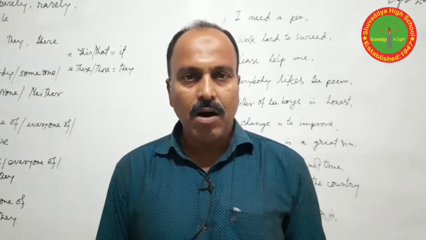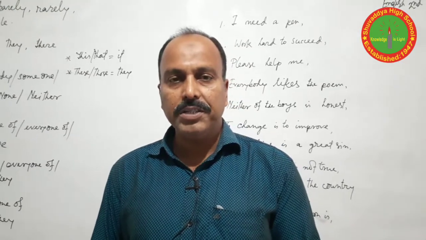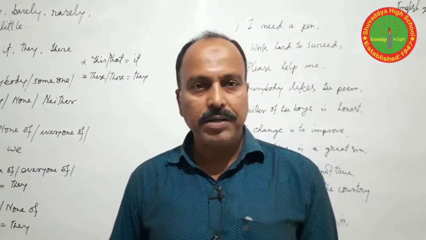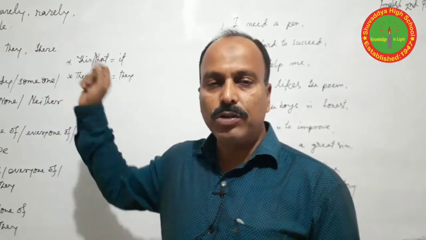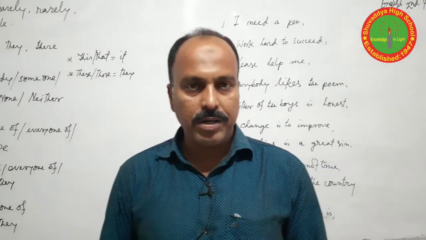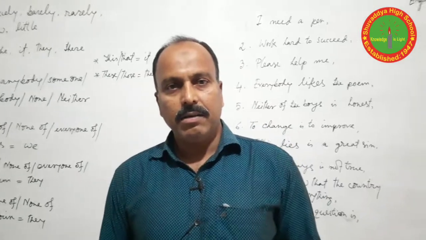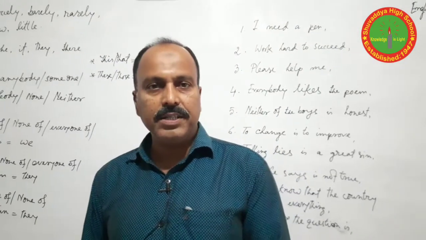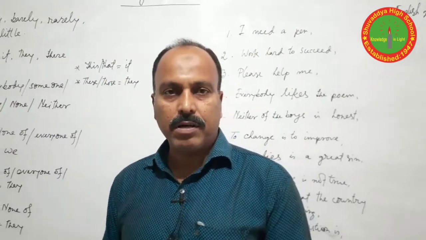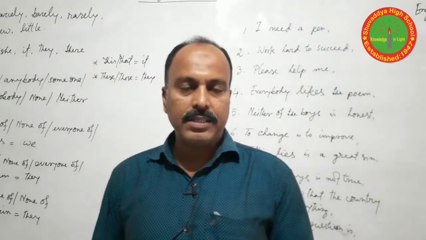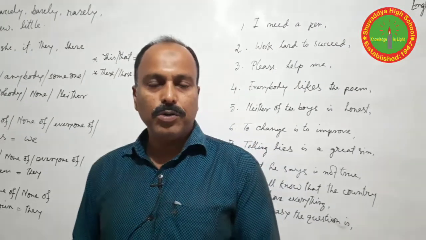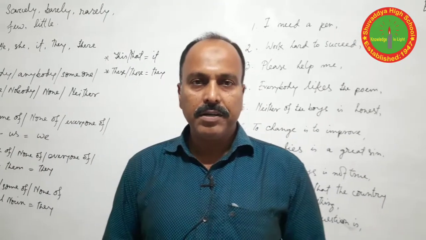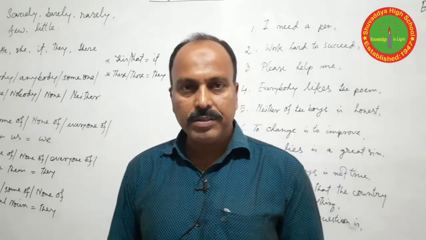If there is any auxiliary verb, you do not need to take anything else. Just point out the verb and put it in the right position. Second, check whether the statement is affirmative or negative. If the statement is affirmative, we use not in contraction form, and if the statement is negative, we don't need to use not. And this is the third point, and I will discuss some of the points today.